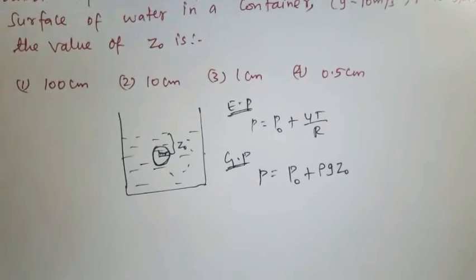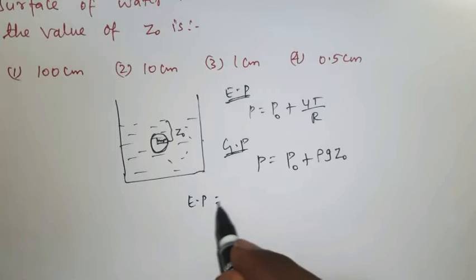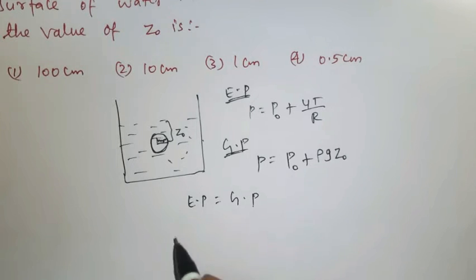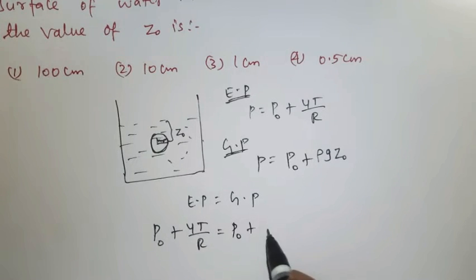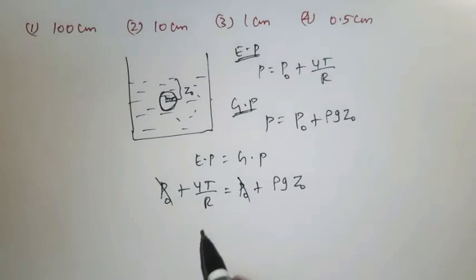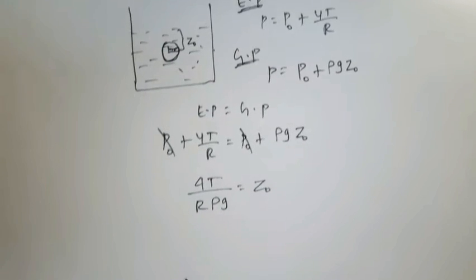In equilibrium, excess pressure is equal to gauge pressure. Excess pressure is P naught plus 4T by R is equal to gauge pressure P naught plus rho g Z0. Here this P naught will be cancelled. Now 4T by R, this rho g will come to the denominator, so Z0 is equal to 4T by R rho g.